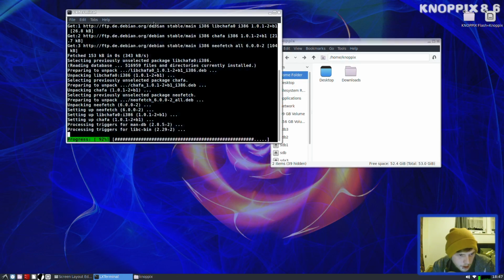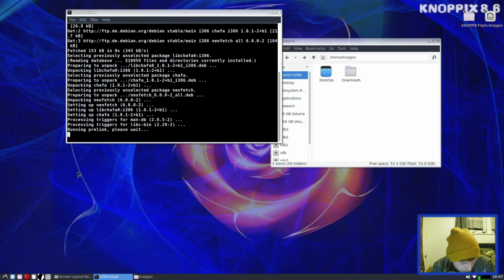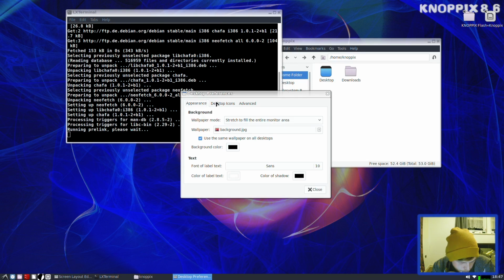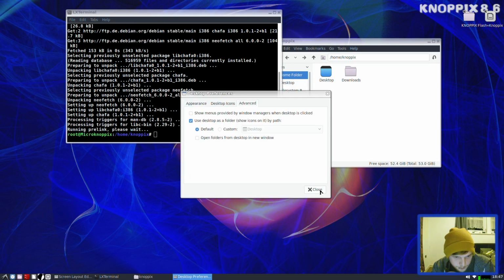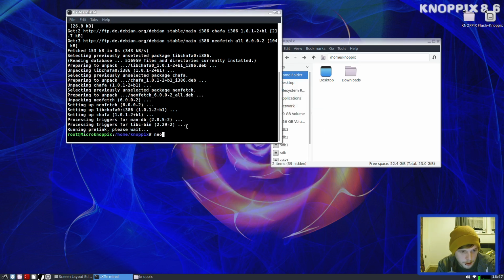No. Let's have another look around a moment. X keycap, synaptic, preferred applications, desktop preferences. Nope. I'm getting a bit of a lag now. Right, let's just open up NeoFetch for a moment.